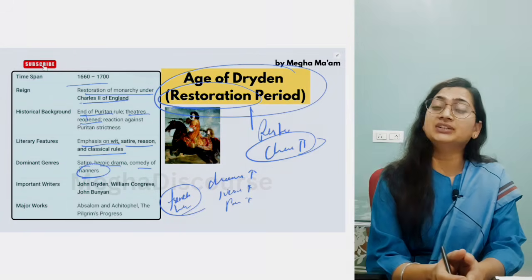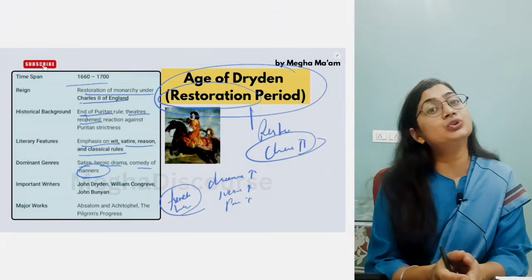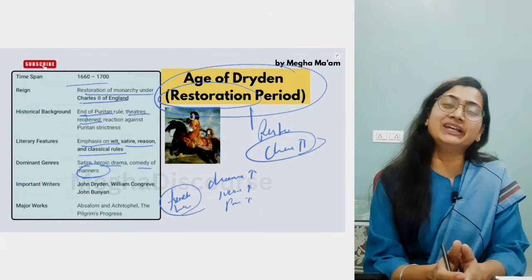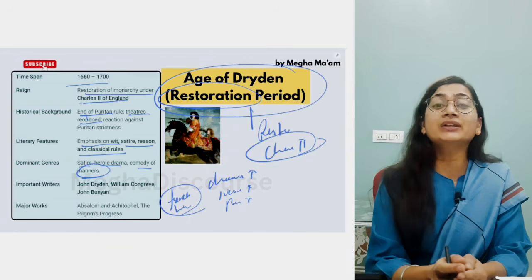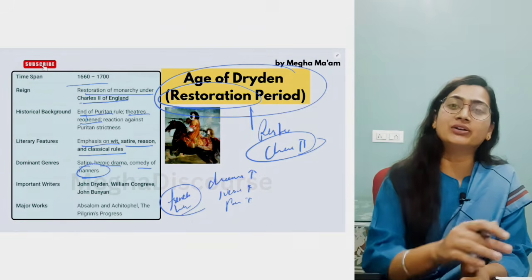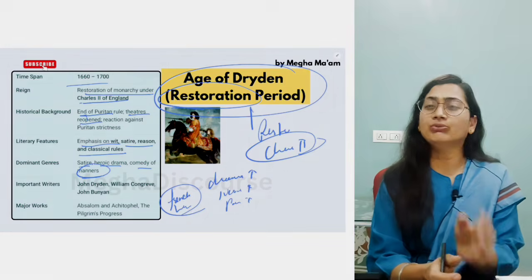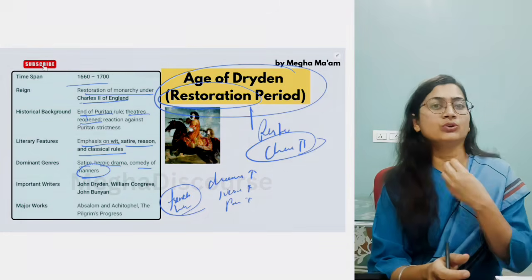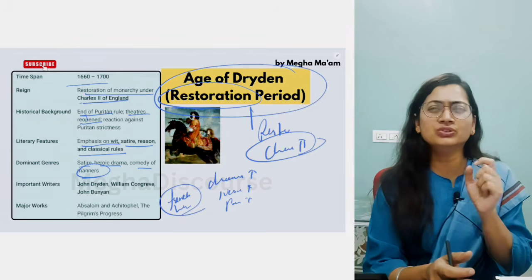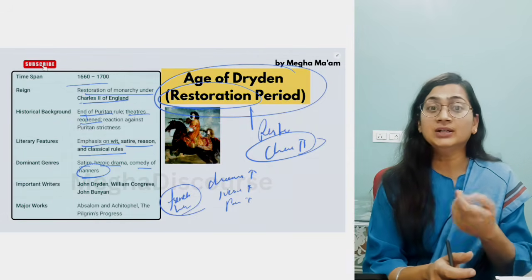Like Ben Jonson in the Elizabethan age, he evolved comedy of humor, that why humor is important. Now here William Congreve is giving the reality check on comedy of manner. What is comedy of manner? How you are sitting, how you are behaving, how you are talking, how you are communicating, what is your tone. So everything, what is the manner, how your mannerism behaves, like The Way of the World.